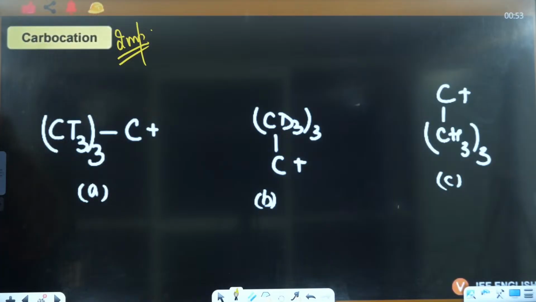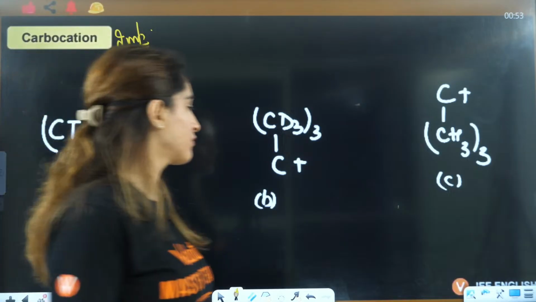Okay, just do guesswork. Yes, everybody, which will be more stable?